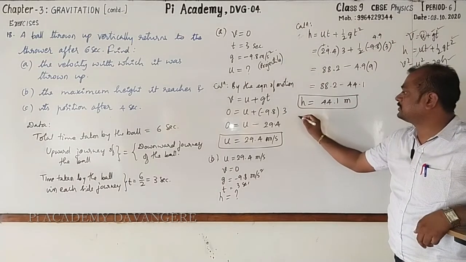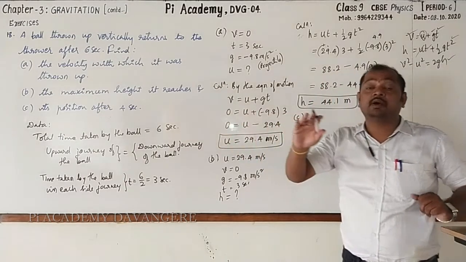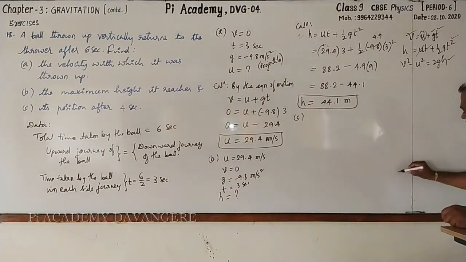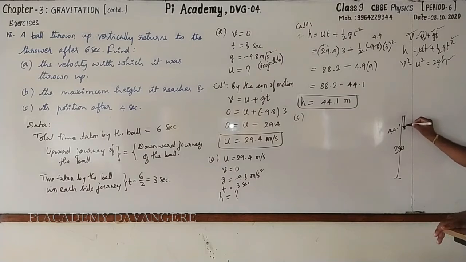And third one, c. Its position after 4 seconds. Look here. Its position after 4 seconds. For 3 seconds it has covered a height of 44.1. Then after 3 seconds it will start falling. Clear? So when it is falling, how much distance it will cover, that should be found out.